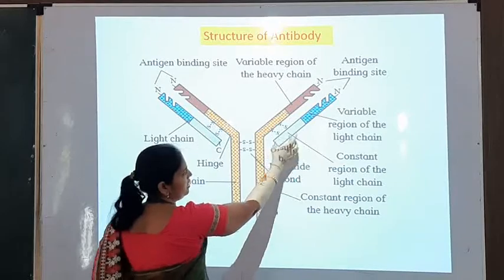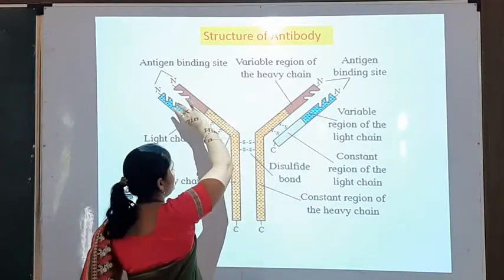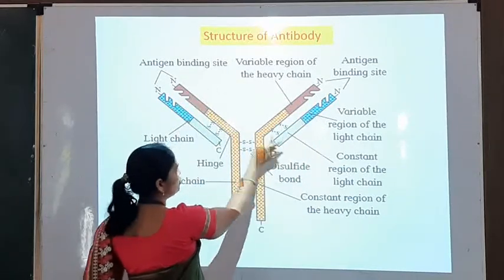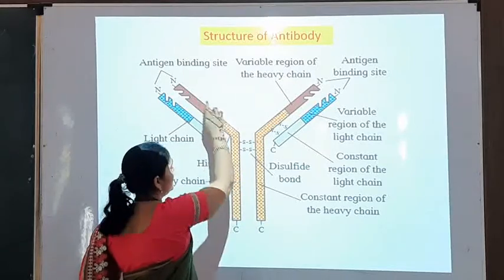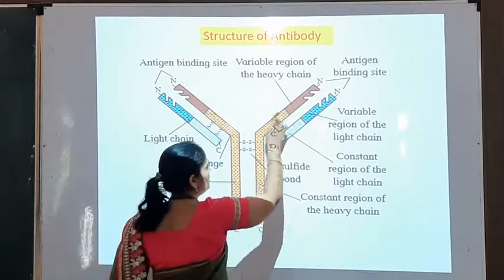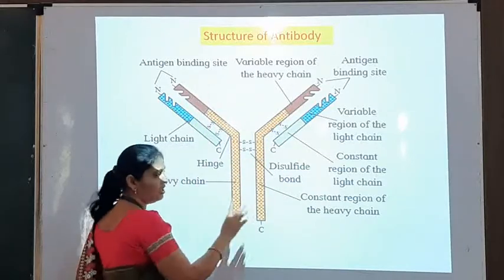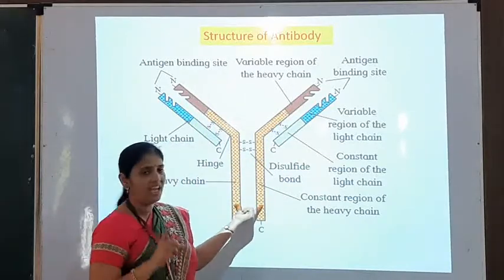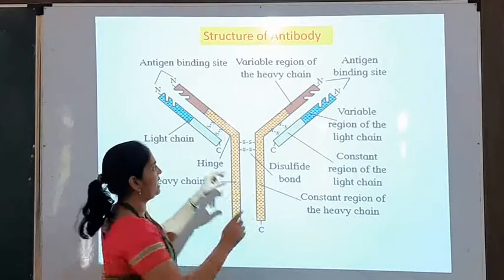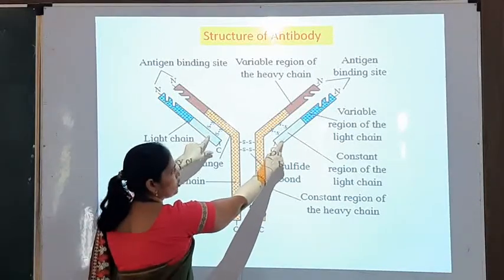Here you can see very short chains are present, this one and this one. So these are 2 short chains or light chains, and these are 2 long chains or heavy chains. You can see this chain and this chain. So there are 2 heavy chains or long chains and 2 light chains or short chains.